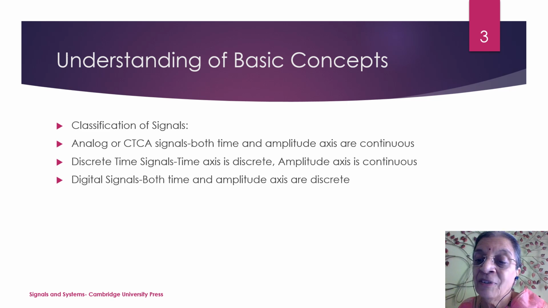And then to convert the amplitude axis also to discrete values, we convert it into the digital form, where the amplitude axis is also digitized, and the time axis is also digitized, so it is a discrete time, discrete amplitude signal. Are you getting it?